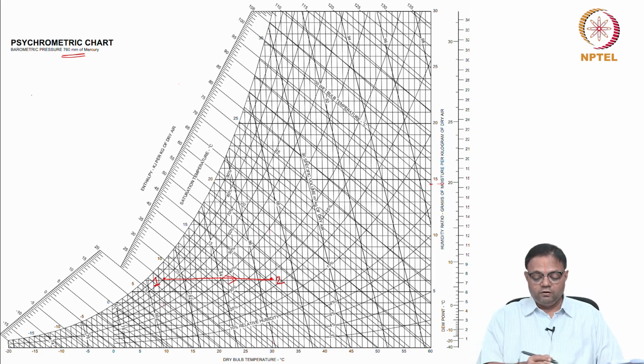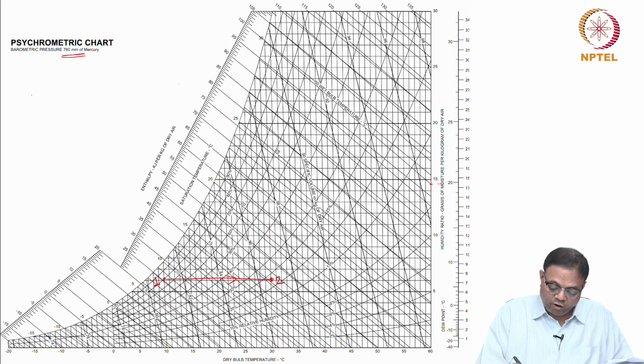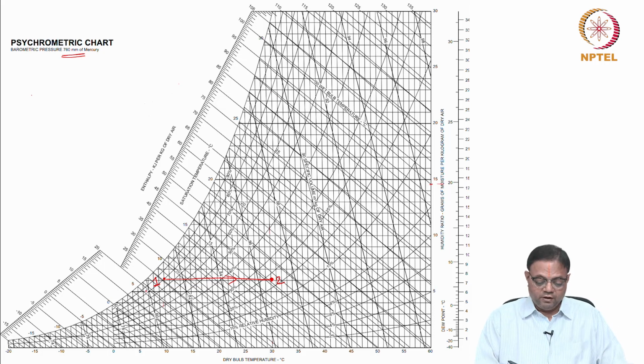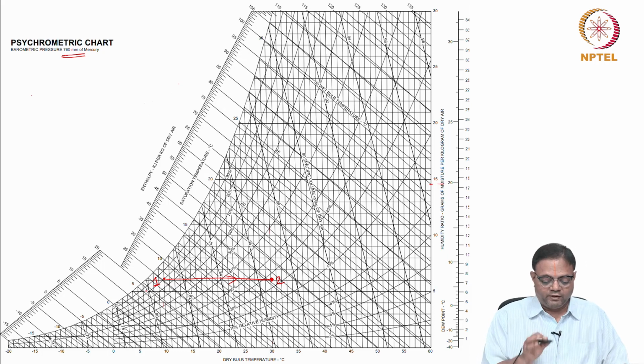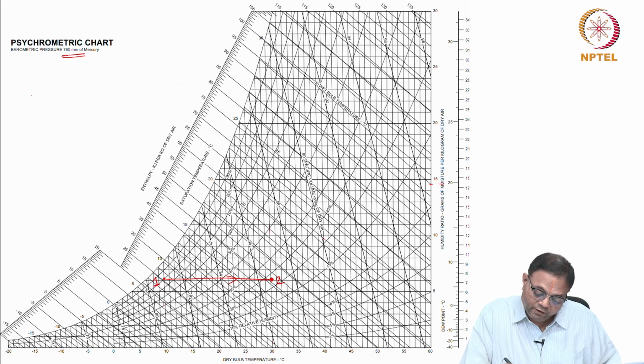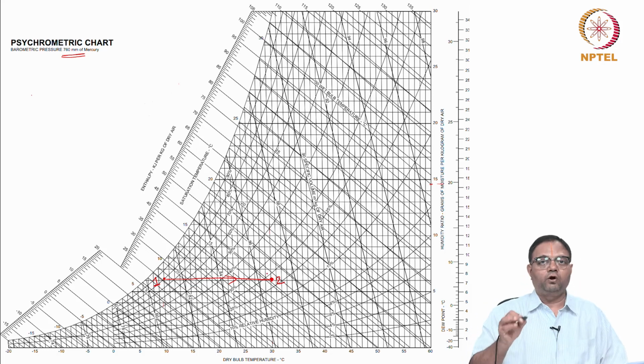It is sensible heating at constant omega, with the dry bulb temperature increasing from state 1 to state 2. Now I can find all the properties, so we need not do so many calculations. What is asked here is Q, so we have to find the enthalpies. First we will find the relative humidity at the exit state. This is 20 and this is 30, so obviously the 25 line is here. I can say it is about 20 to the middle of this, so 23 percent relative humidity, and we got 23.15 by calculating.